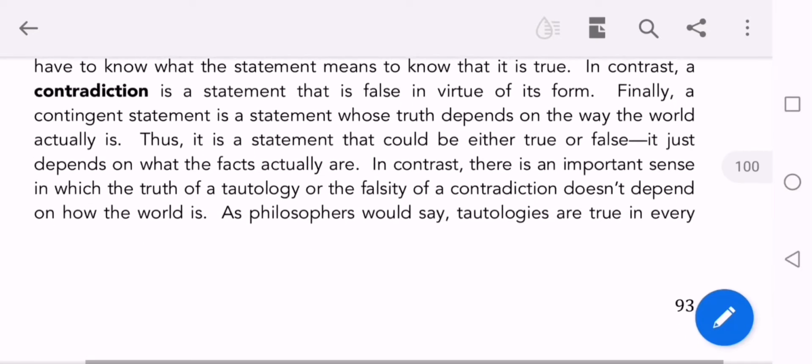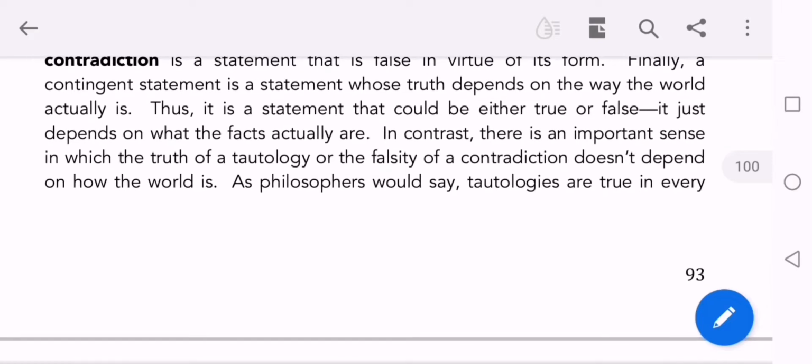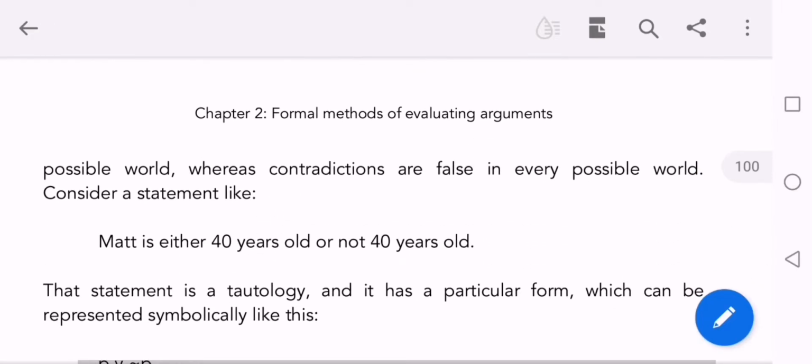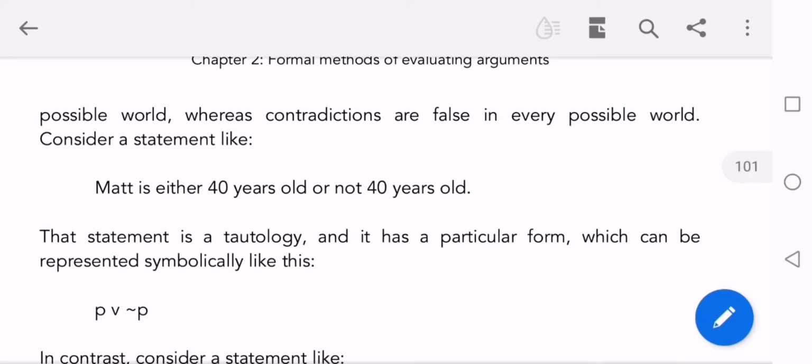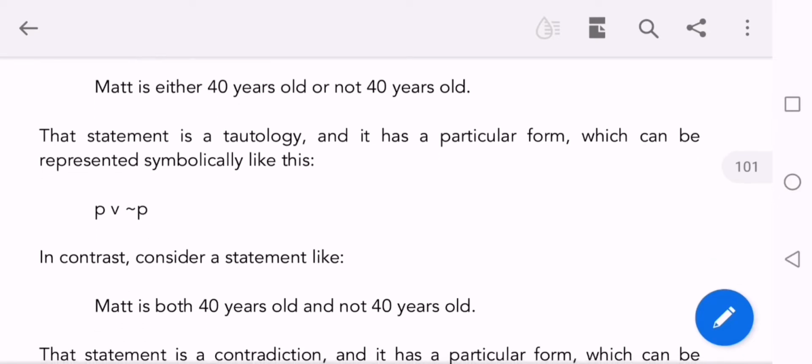Let us have a look at how a statement is always true, in which form the statement is always true. Take the example: Matt is either 40 years old or not 40 years old. If we convert it into standard form and symbolize it, we represent Matt is 40 by P and not 40 years old by not P, so P or not P. If one P is true, the other will be false, and if one P is false, the other will be true.